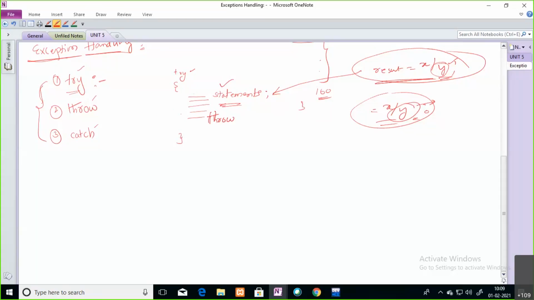From this try block, I'm throwing that exception outside the try block. For throw, whatever exception is going to be raised, you need to mention it as a parameter.